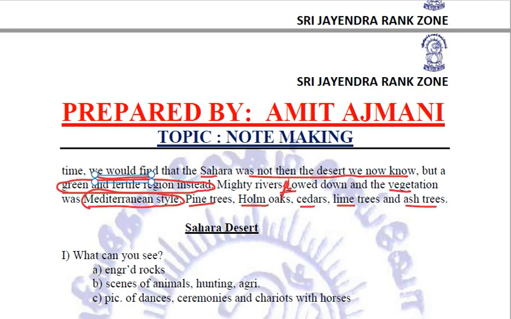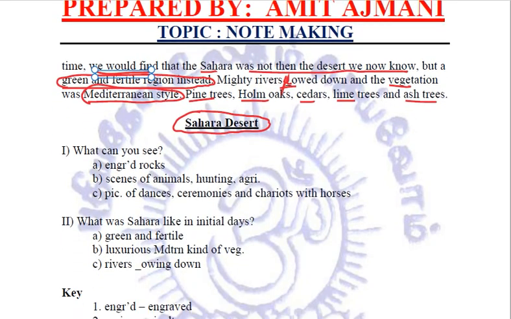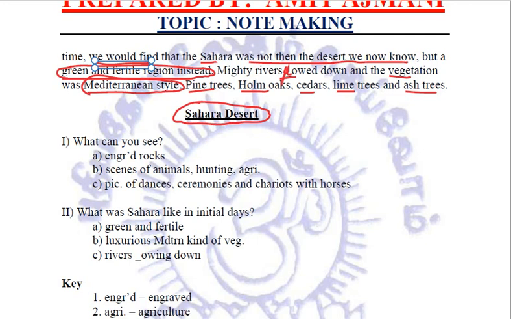Now, reading this passage, the simple thing that comes to our mind is, what is the passage all about? This passage is about the Sahara Desert, so this becomes our heading or main title. Clear? Now, this is a travelogue kind of thing. So importantly, the subheading is, what can you see? You can see there engraved rocks, scenes of animals, hunting, agriculture, pics of dances, ceremonies, and chariots with horses.